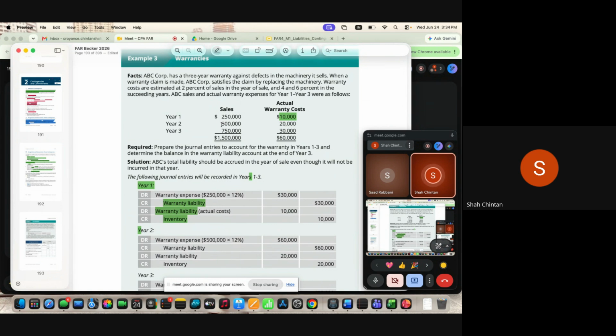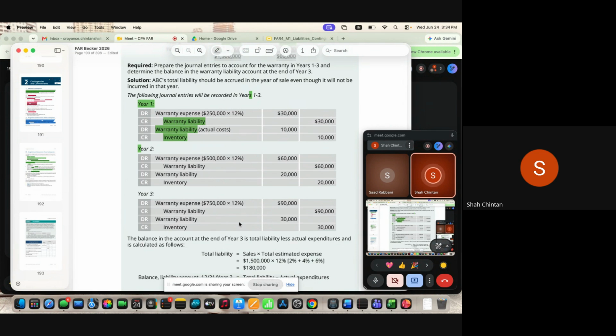Now year two, you have done a sales of 5 lakh. Again matching principle क्या बोलता है? जिस साल में revenue generate हुआ उसके सारे expense उसी साल में record करो. So 5 lakh into 12%, 60,000 is a warranty expense debited to warranty liability credited. Now actual claims कितने आए? $20,000 के. So this will be now offset with the liability account. So warranty liability account debited 20,000 to either cash credited if cash is given. If you replace the product, then inventory is credited for 20,000.